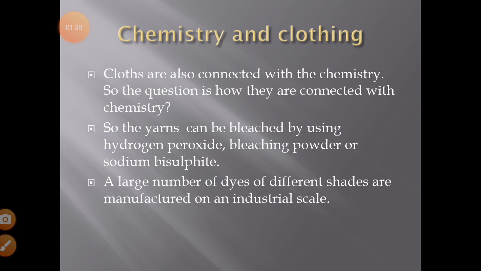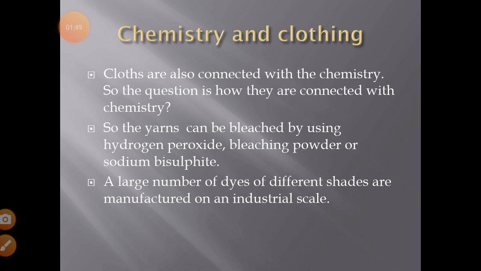So basically these yarns are bleached by using hydrogen peroxide, bleaching powder, or sodium bisulfite. A large number of dyes of different shades are manufactured on an industrial scale. So these two are the uses of chemistry in the clothing industry.